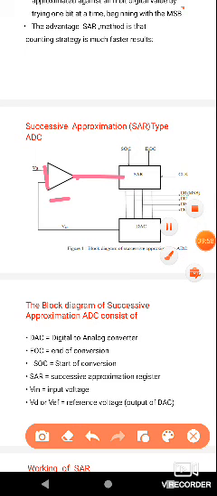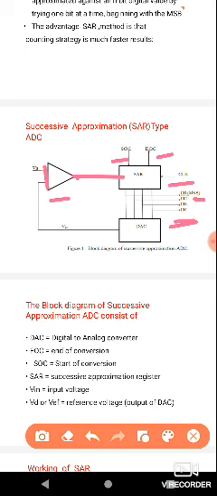The successive approximation register is enclosed with blocks: SOC, EOC, start of conversion, end of conversion, then the clock pulse, start, end, successive approximation. D1, D2, D3, D4 are the binary or digital outputs, starting from MSB, the most significant bit, to the least significant bit.